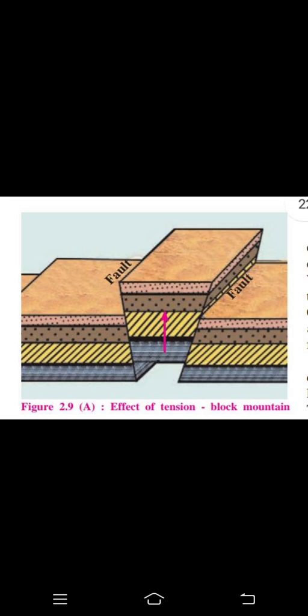Similarly, when a part of the earth's crust in between two parallel faults is lifted, it looks like a block. Such a landform is known as a block mountain. I'll tell you two examples. One is Black Forest Mountain in Europe and second is Meghalaya of India. These two are examples of block mountain.